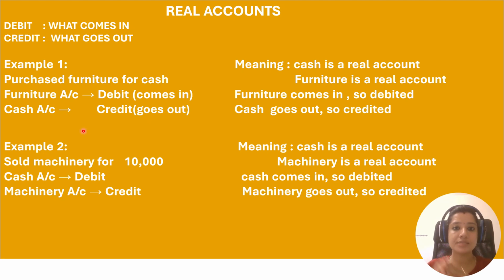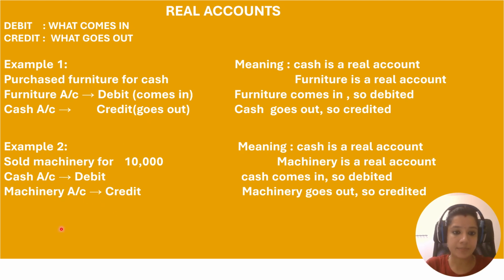Which means furniture comes into my business. For purchasing furniture, I am paying cash to the supplier. Debit what comes in, credit what goes out. Furniture is coming into my business and cash I'm giving away from my business. So here the furniture is debited and the cash account is credited, because the cash is going out from my business, but the furniture is coming inside my business. It's as simple as that.